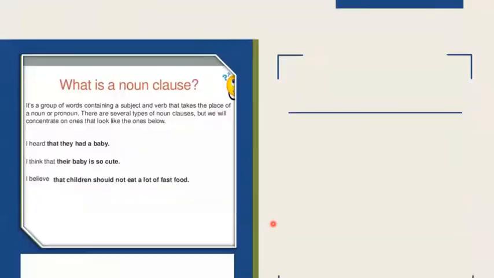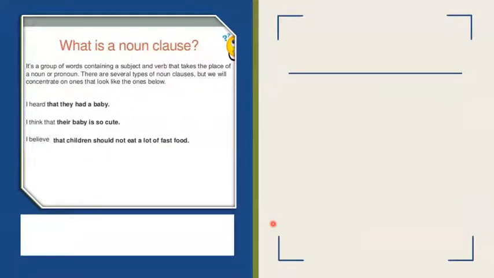Okay, so have a look over here about the noun clause. Again, I have a definition. What is a noun clause? It's a group of words containing a subject and a verb that takes the place of a noun or a pronoun. There are several types of noun clauses, but we will concentrate on the ones that look like the ones below. Now, we are not talking about the adjective or adverb clause here, just the noun clause.